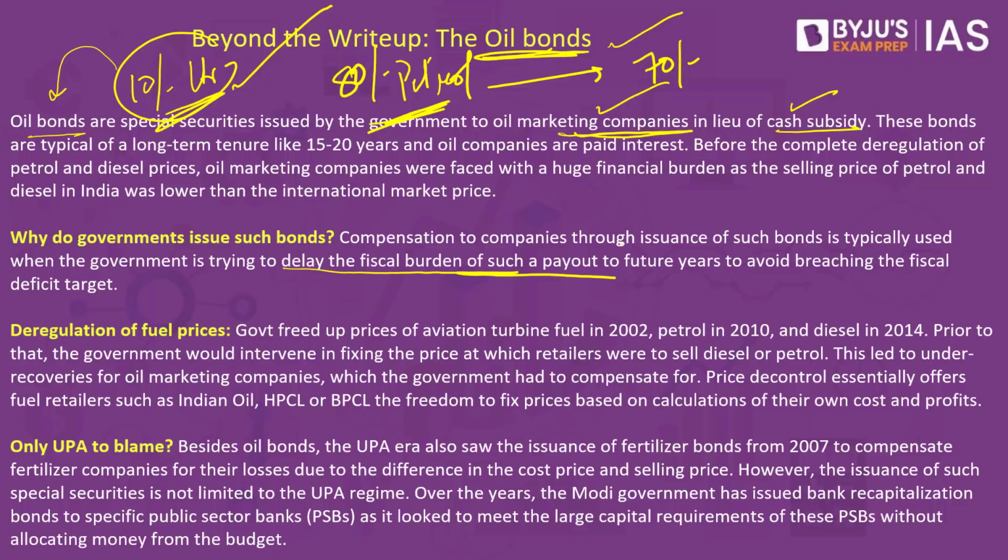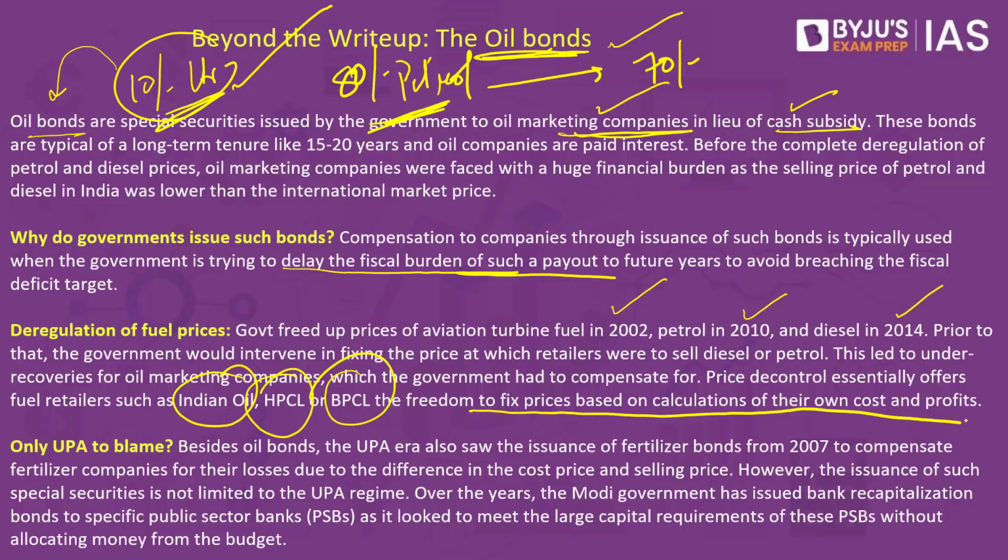As I said earlier, the government since the beginning of the 21st century has tried to deregulate fuel prices. In 2002, aviation turbine fuel, then petrol in 2010, diesel in 2014, all have been deregulated. Meaning that the oil companies, that is Indian Oil, Hindustan Petroleum, Bharat Petroleum, have all been given the freedom to fix their own oil prices and their profits. But the government does step in between, especially when the elections are near, as we have seen.